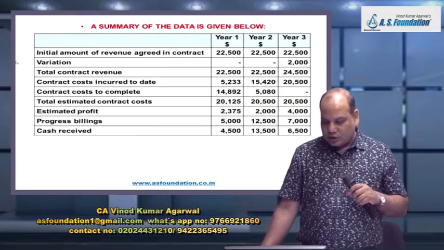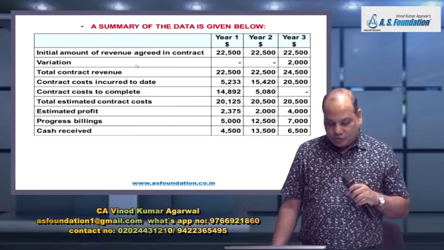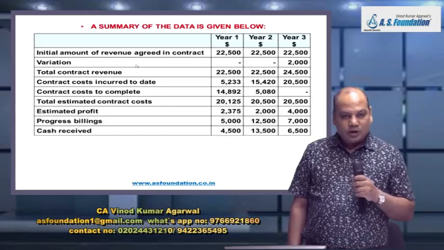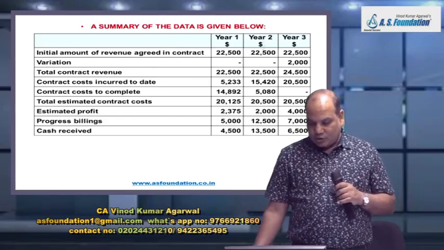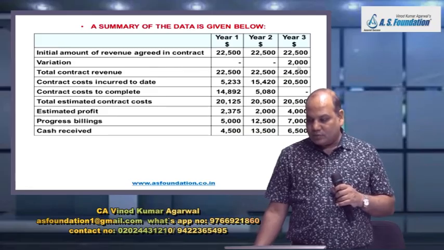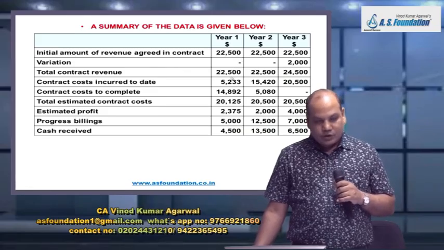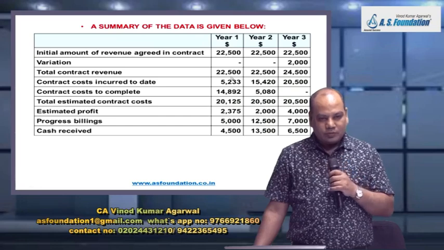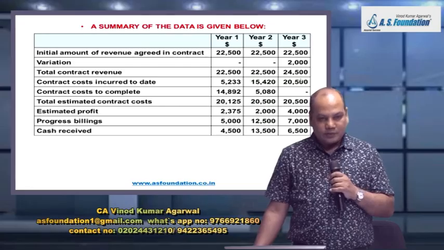And they have given you a summary of data also. Initial amount of revenue agreed in the contract in all three columns, 22,500. Variation added in the last year, 2,000. So estimated total contract revenue is 22,500, 22,500, 24,500.